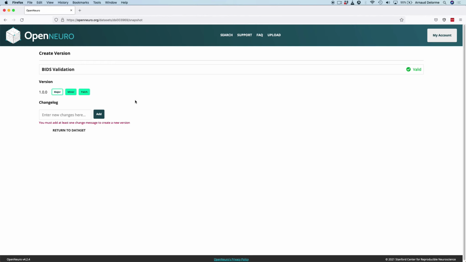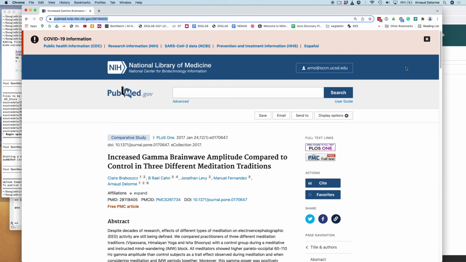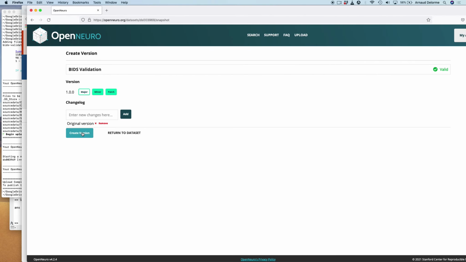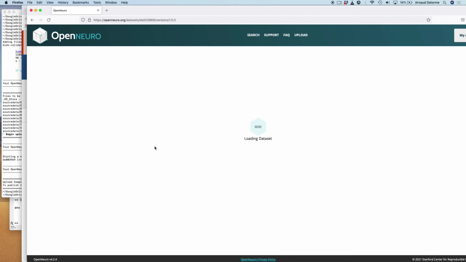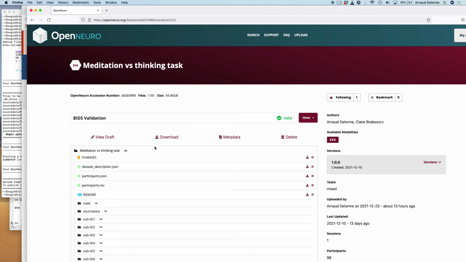I indicated this was a major revision. And I indicated the changelog was the original version. I closed the Chrome window, and then I created that version. And so it just took a couple of seconds, and now the data is released.